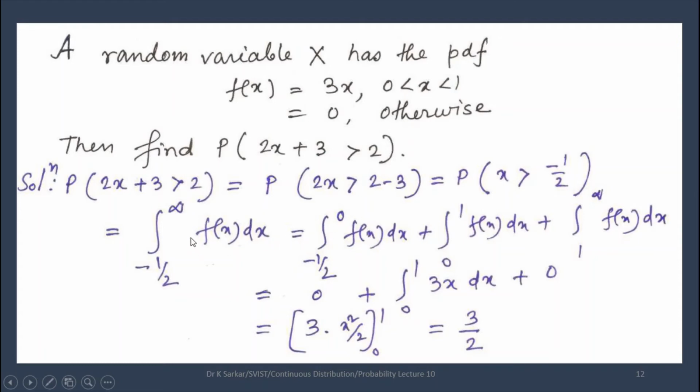We can break this interval into minus half to 0, 0 to 1 and 1 to infinity. From minus half to 0 the functional value is 0, from 0 to 1 the functional value is 3x, and from 1 to infinity the functional value is 0. Now find the integration and get the value 3 by 2.